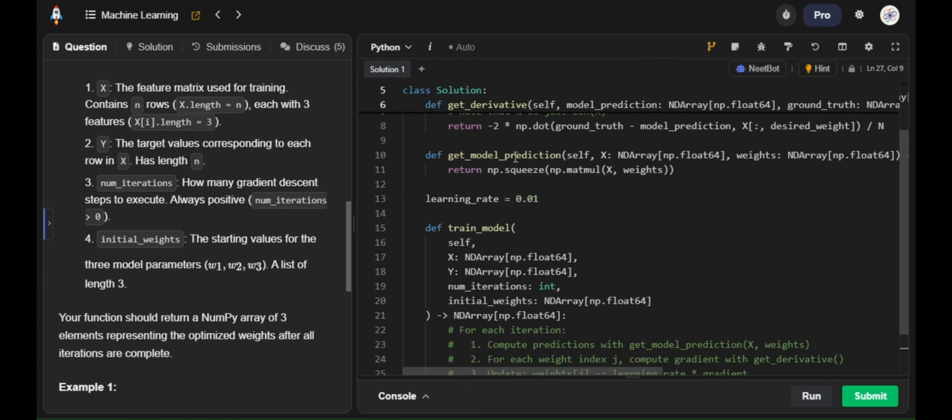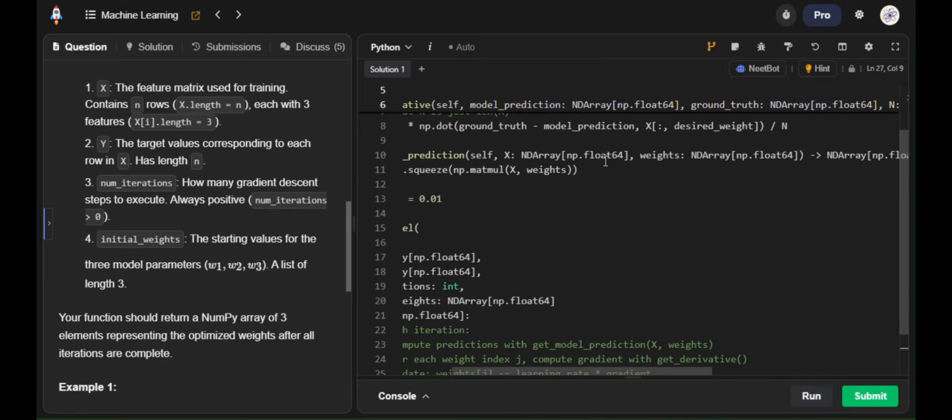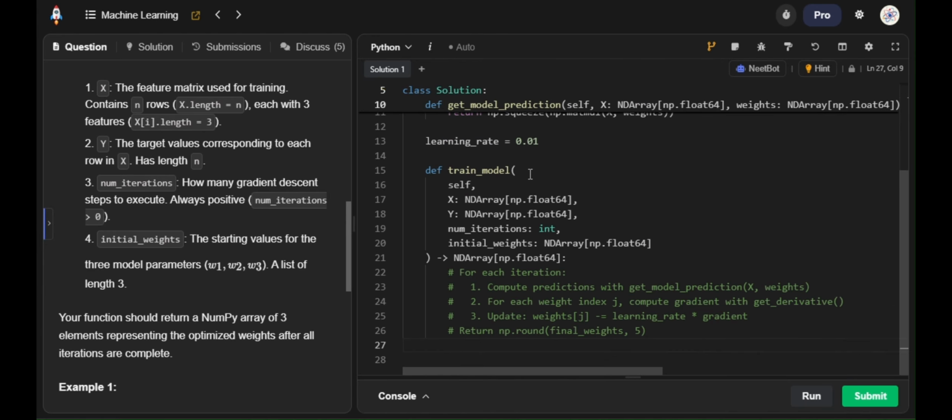Next, we have get_model_prediction, which also takes some inputs as parameters and gives us the prediction. Learning rate is a global variable, and then we have to implement the train_model function. The train_model function takes x and y as the input, number of iterations, and initial weights.